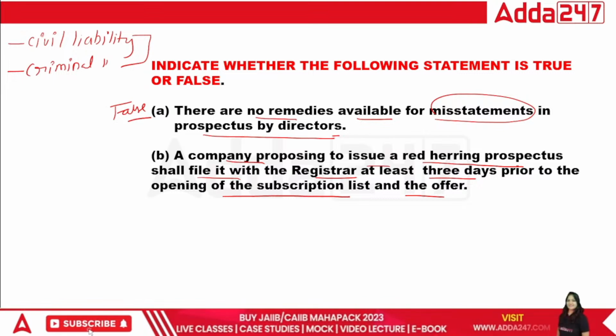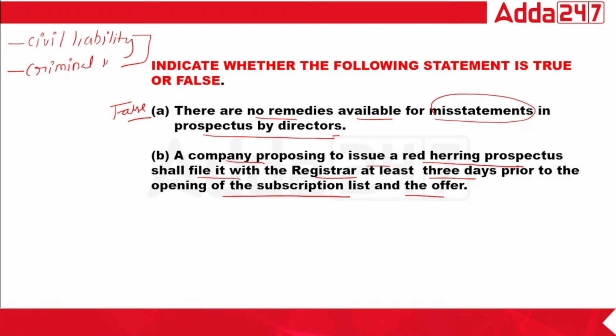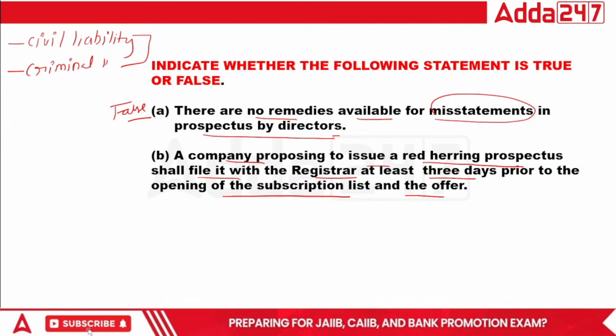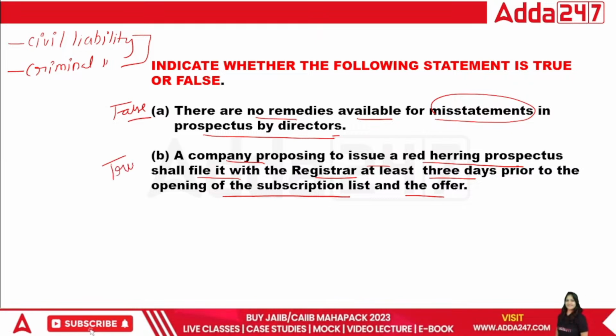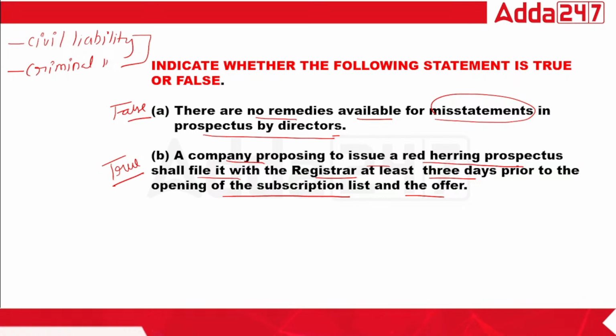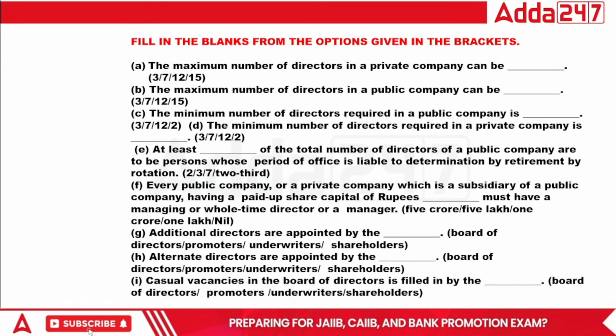That is true and false. That is absolutely true. So you have to remember this point. Okay, next.